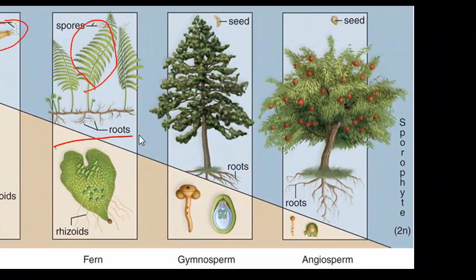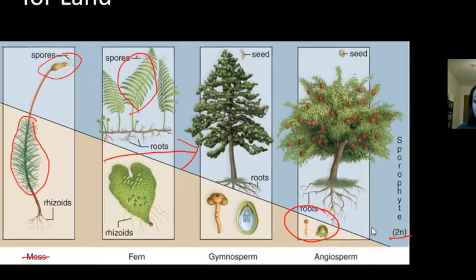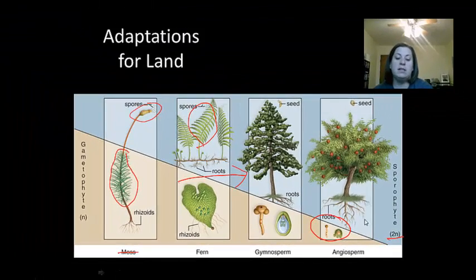As we move towards the more advanced plants, we see here that this gametophyte generation becomes reduced and very small in the process. And we see here in angiosperms, it's very small and it's going to normally be protected within the flowers. Now, the dominance of this sporophyte generation, this 2N generation, is important as we move on to land. So these plants need this as they moved on to land.